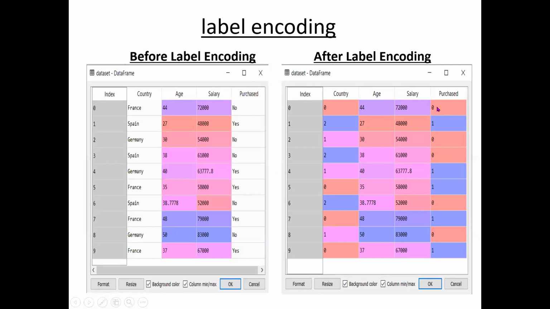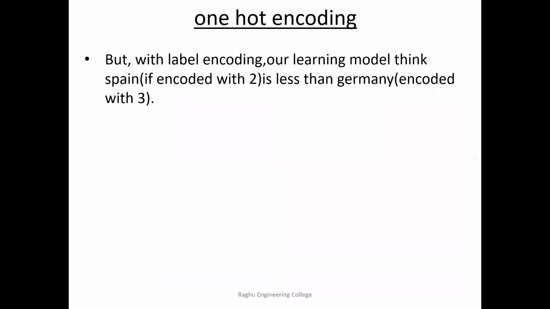For a dependent variable, you may have 0 or 1, not a problem. The answer can be either 0 or 1, it is predicted, because a lot of maths is not applied on this Purchased column, only the prediction is done. But if the independent variables are 0, 1, 2, then 0 less than 1, what does it mean? France less than Germany. That type of misconception may arise. That's why one-hot encoding comes into the picture.